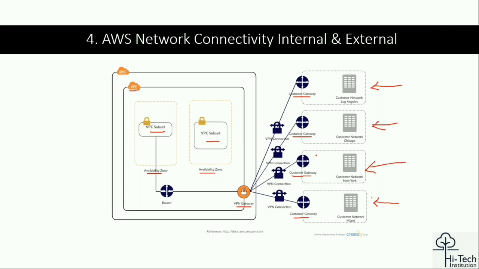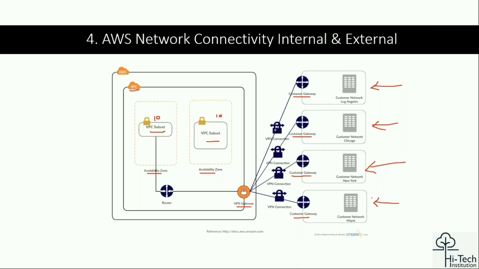By establishing the connection like that, my AWS environment will have communication with all these four different environments as a private connectivity. So this subnet and all will have some private IPs, like a 10 dot range or something like that. This will have another different range, 10 dot range or something like that. They will be able to connect to each other privately because of the VPN connection, virtual private network. So this will not travel through a public connection.